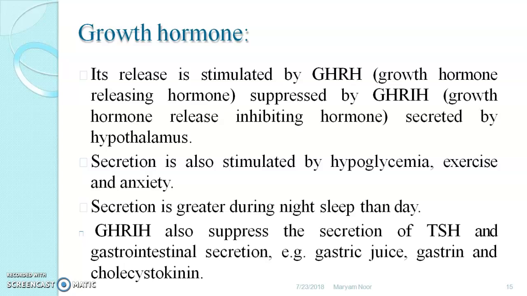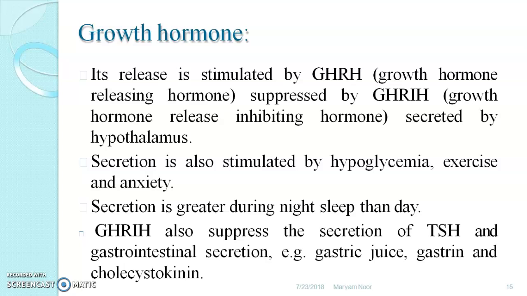Exactly, if it has to suppress this growth, then GHRIH, growth hormone release inhibiting hormone, which is again secreted by the hypothalamus, inhibits secretion of growth hormone, and growth hormone production by the pituitary gland stops.